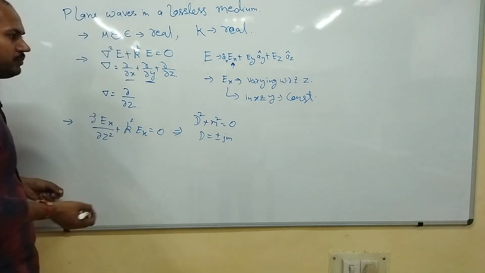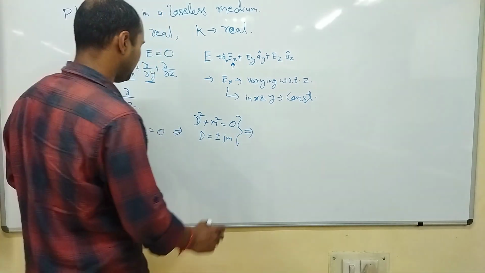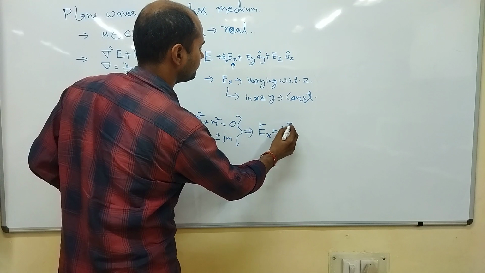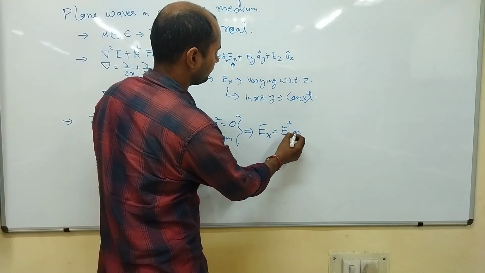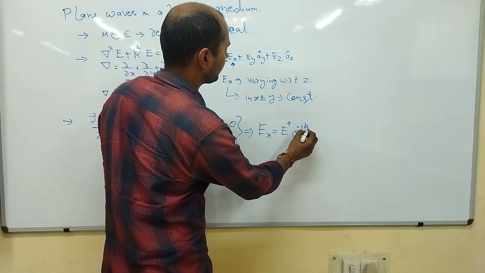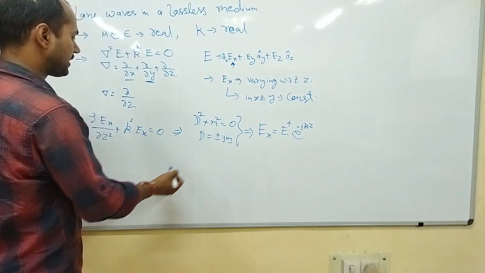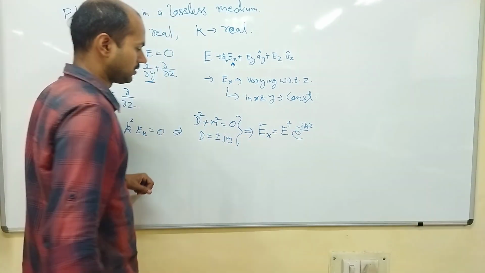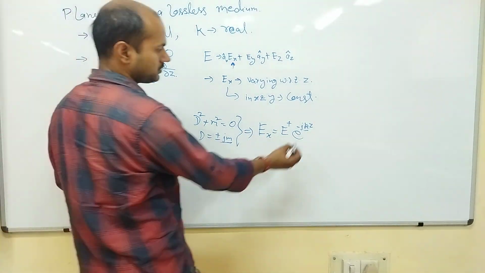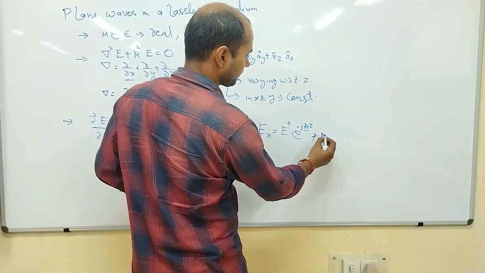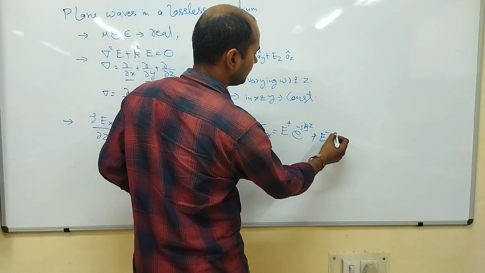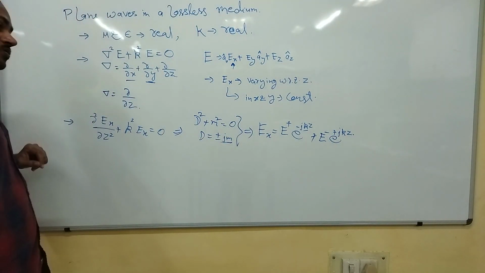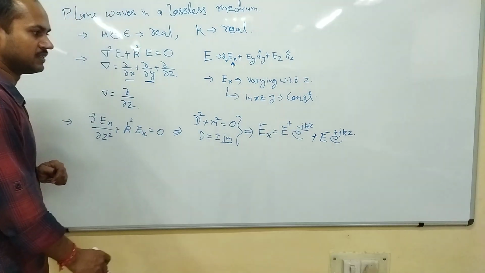So its solution will be Ex is equal to e power minus jkz. Here what is our m? That is k. So z is the variable. Plus e power plus jkz. So we have Ex like this.